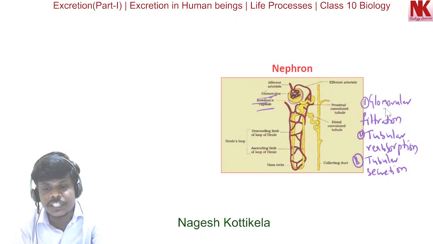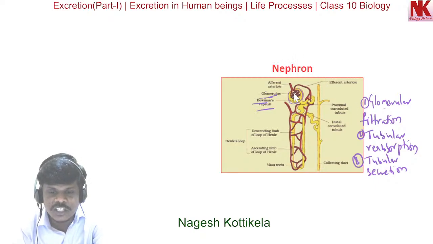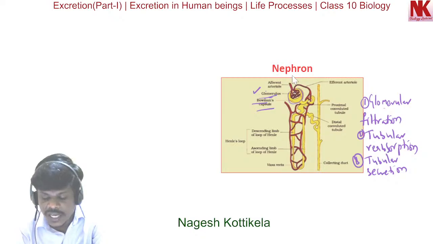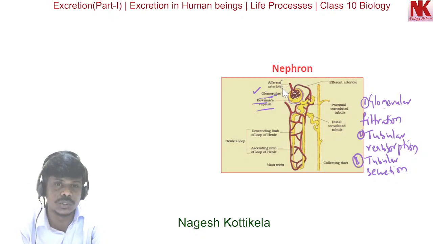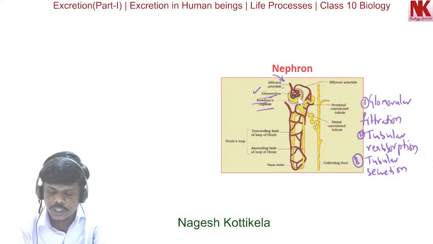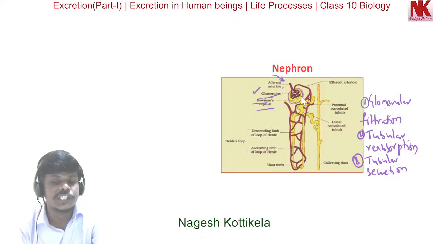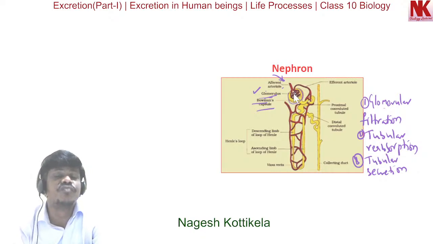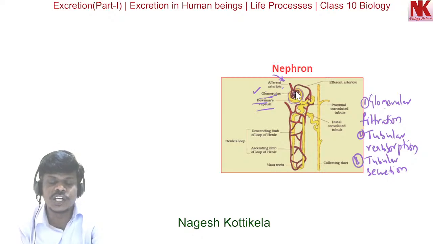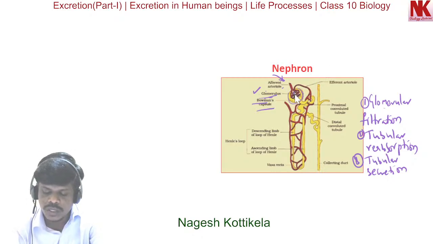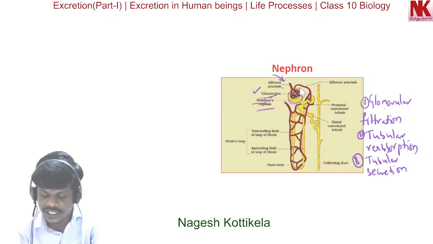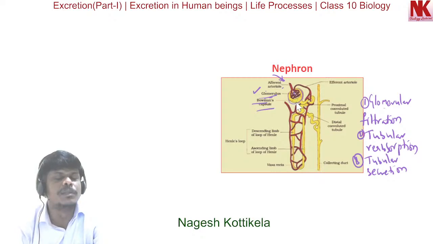The first step is glomerular filtration. You can see this is a tuft of capillaries called glomerulus, and this one is a Bowman's capsule. And this is the afferent renal arteriole. It is supplying the blood, carrying the blood into the nephron. Now here the blood is filtered. You can see the blood is filtered through these capillary walls, the basement membrane present between the capillary walls, and the Bowman's capsule.